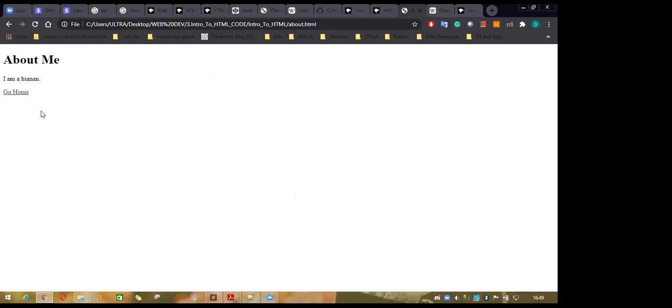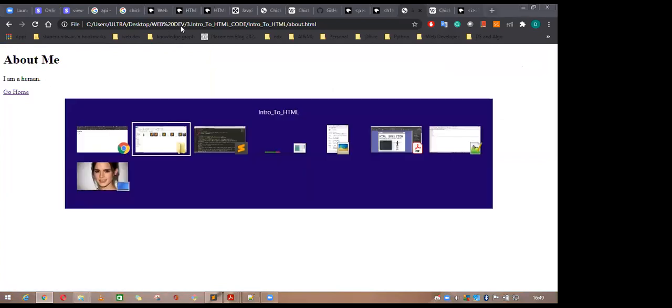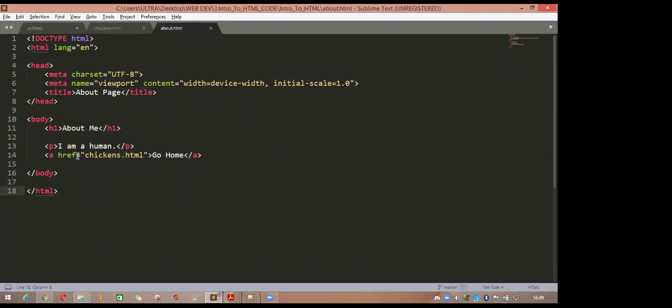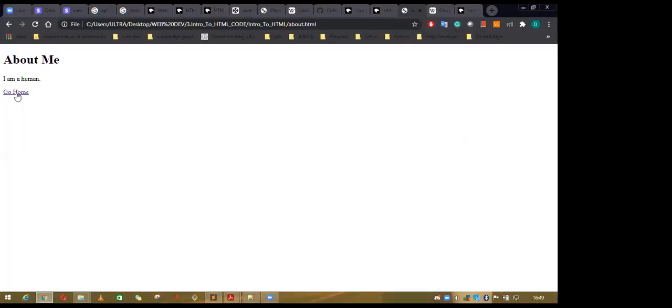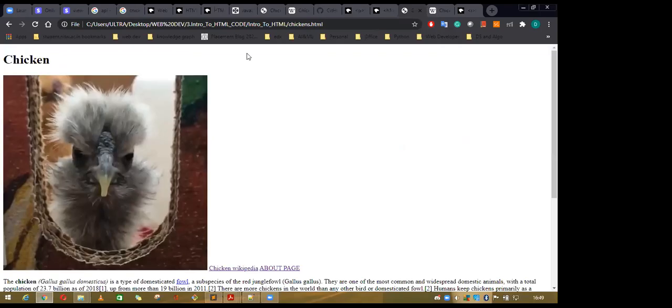I have also added an anchor tag in the about page, this chicken.html. So if I click to go home, it will redirect to this page.